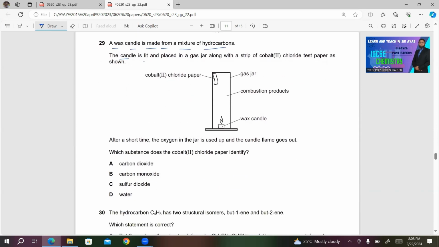The candle is lit and placed in a gas jar along with a strip of cobalt-2 chloride test paper as shown. This is a cobalt-2 chloride paper. This is the gas jar. Now you are having wax candle at the bottom, and here we are having combustion products. I am writing the combustion products of wax candle.